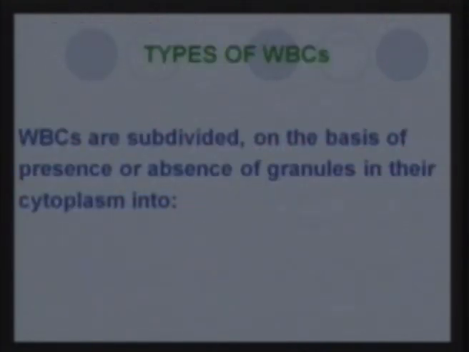Now we will talk about the white blood cells. These are the other cells, as I've mentioned earlier: the red blood cells, the white blood cells, and the platelets. The white blood cells are so called because they appear whitish in color. In erythrocytes you have one type of cell, but in the white blood cells you have many types, divided into two basic types. If they have granules in them, they are called granulocytes, and if they do not have granules, they are called agranulocytes.